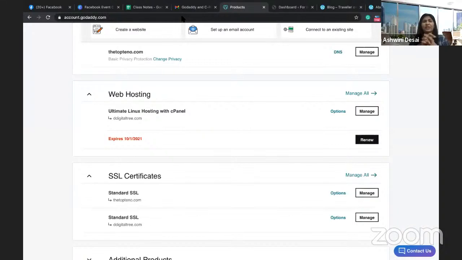All right, perfect. So we have now learned how to add the domains in the cart, how to add the hosting space in the cart, and how to buy them. SSL certificate is very, very important. Once you have bought all these things, how do you go about it? You need to go to the web hosting like this, and in the web hosting, you can click on manage here.